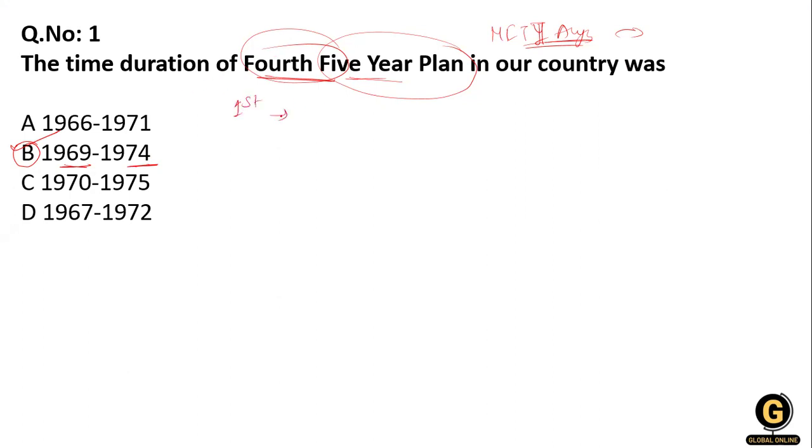The first 5-year plan started from 1951 to 56. The second 5-year plan, you have to make notes, is 56 to 61. The third 5-year plan is 61 to 66, where you can see there is a 5 year difference.